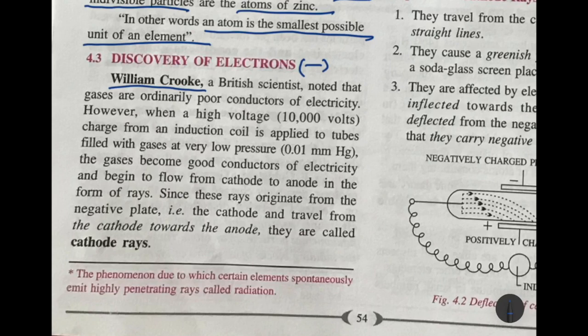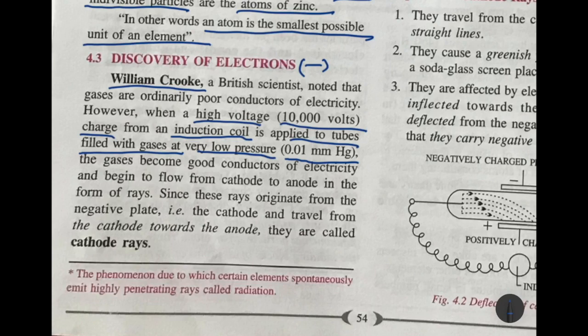But when he applied a very high voltage, about 10,000 volts, from an induction coil to tubes filled with gases at very low pressure, only 0.01 millimeter of mercury, compared to the normal atmospheric pressure of 760 millimeter of mercury, something happened.